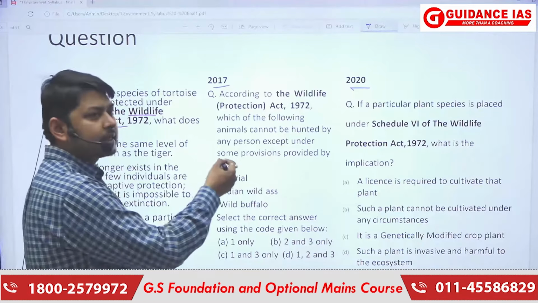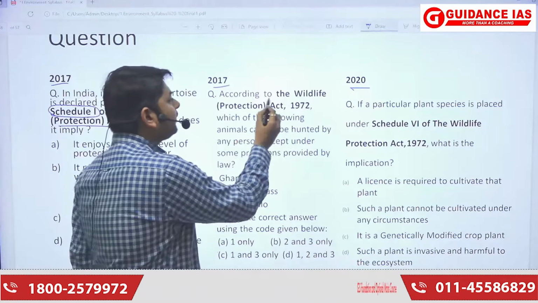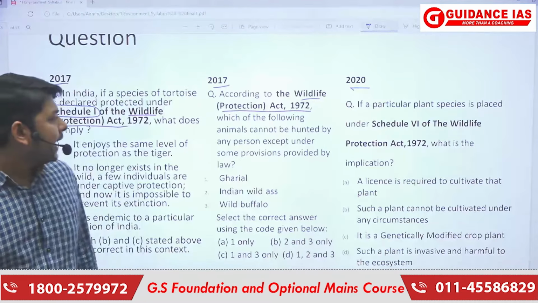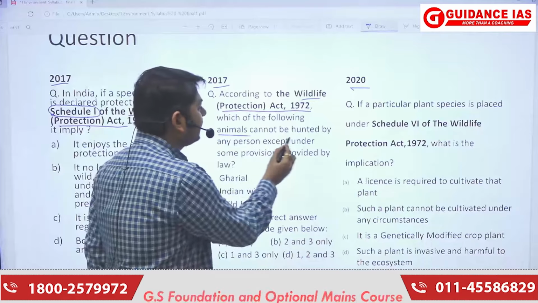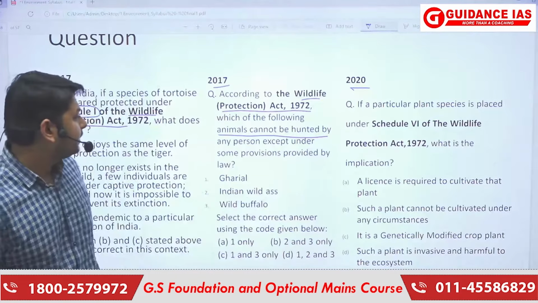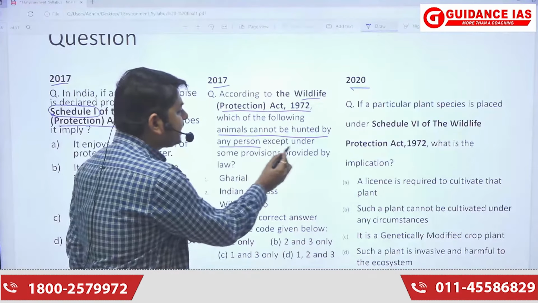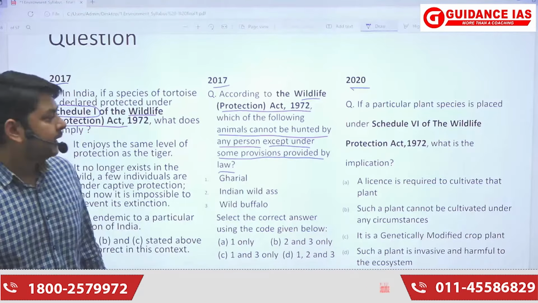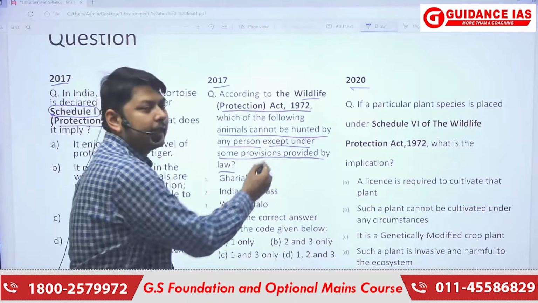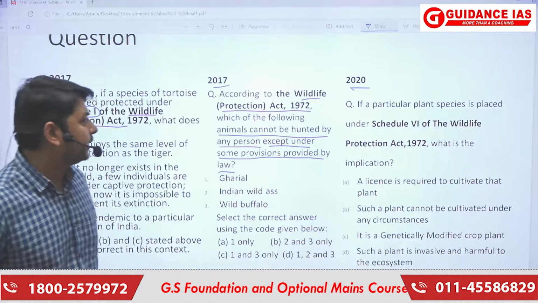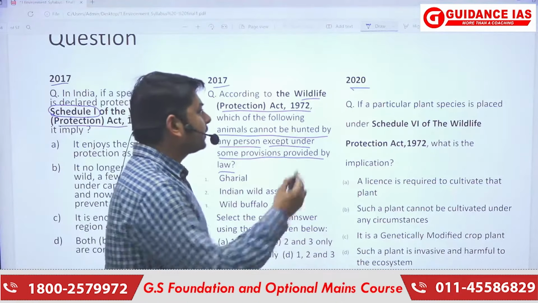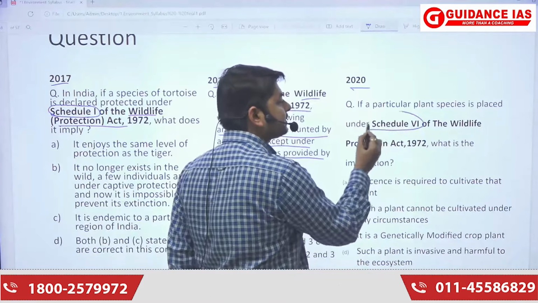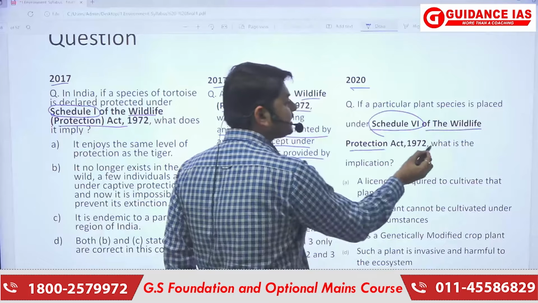Now the second 2017 question asks: according to the Wildlife Protection Act 1972, which of the following animals cannot be hunted by any person except under the provisions provided by the law. Okay, so can hunting of animals be permitted or not permitted under the act? Now thirdly, in 2020 it is asking about Schedule 6 of the Wildlife Protection Act 1972.